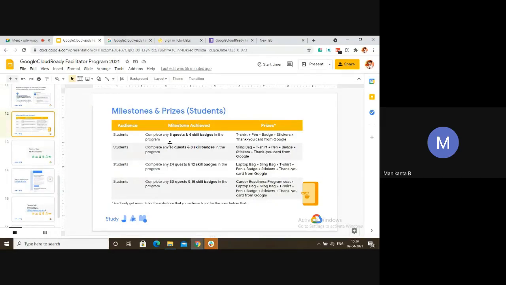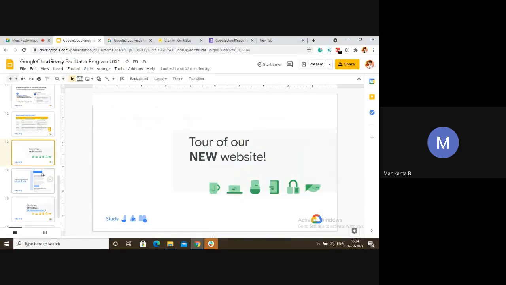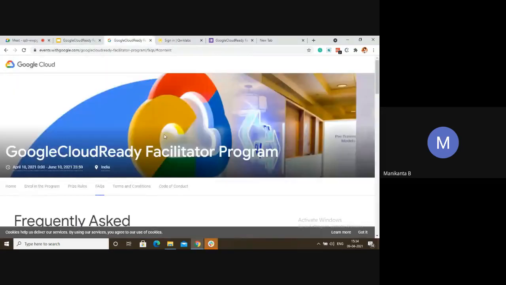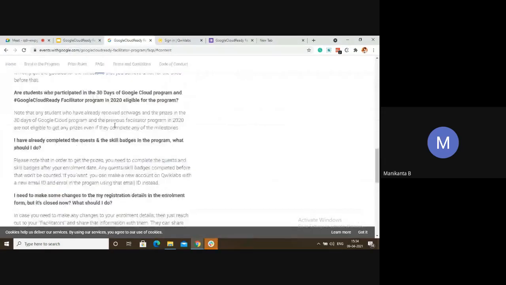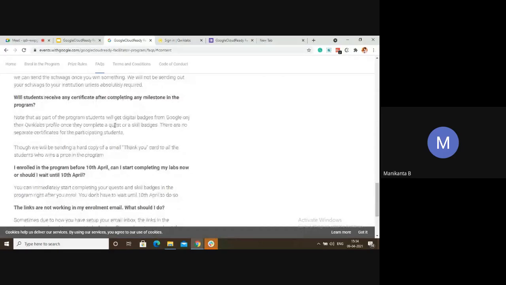Coming to milestones, as I said, if you complete any 8 quests or 4 skill badges, you will get this much swag: t-shirt, pen, badge. If you complete 16, you will get a sling bag extra. Completing 24 will get you a laptop bag extra. Completing 30 will get you a program seat for the Google Career Readiness program. I have shown you the website, how it is, and what all things you will be able to find here.